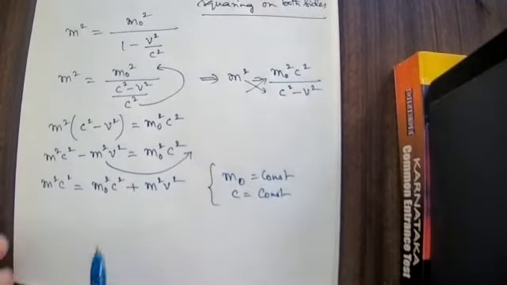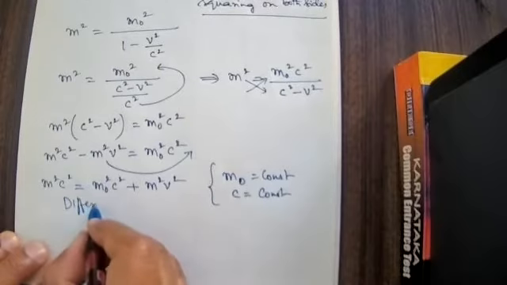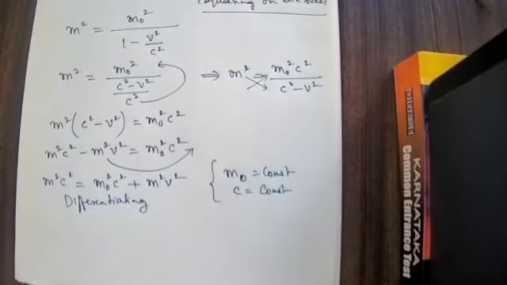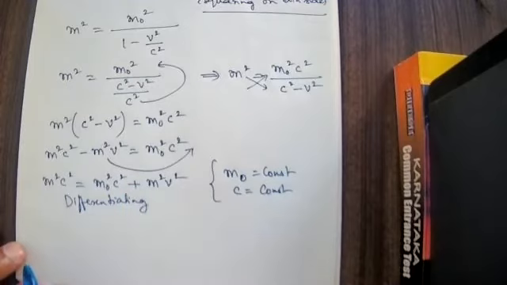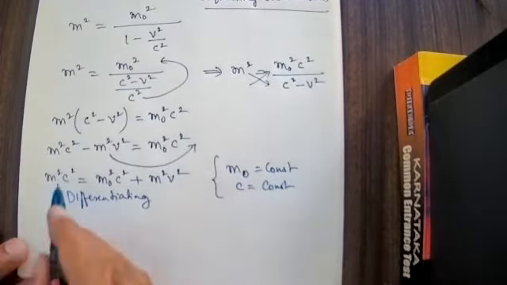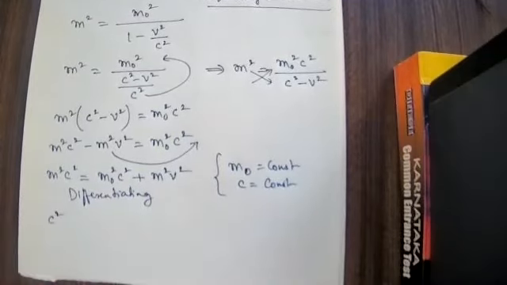Now I am going to differentiate this, differentiating on both the sides. First I will take up this. I told you already c is a constant, therefore the constant term I will keep as it is; we are not going to differentiate it.